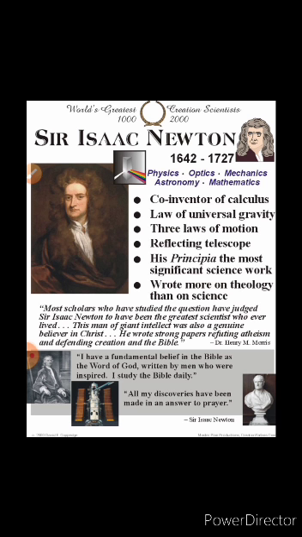The reflecting telescope is an important topic in the Gulmohar book chapter Sir Isaac Newton. You read in the description about the reflecting telescope. His principal, most significant science work; he wrote more on theology than on science. And the first thing you see is physics, optics, mechanics, astronomy and math. Why is it written there? Because he was interested in physics, optics, mechanics, astronomy, mathematics.